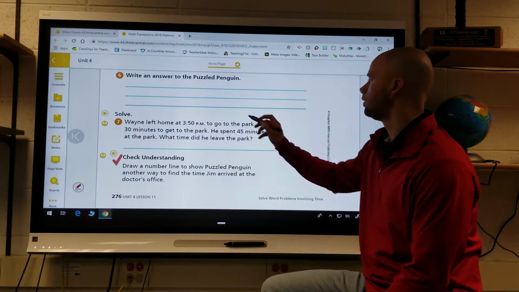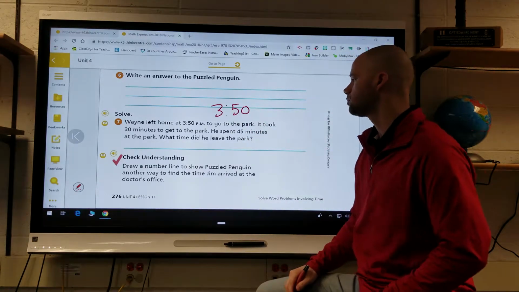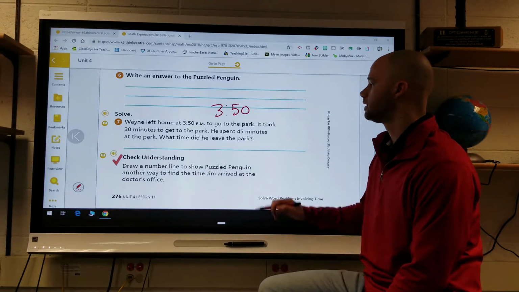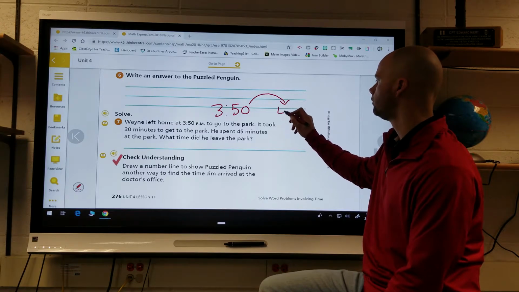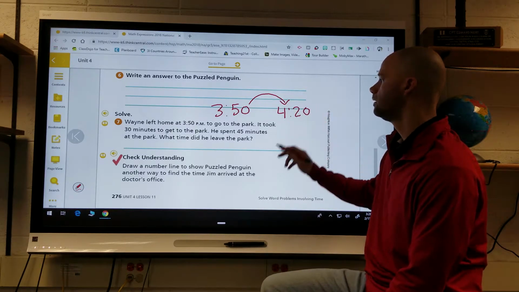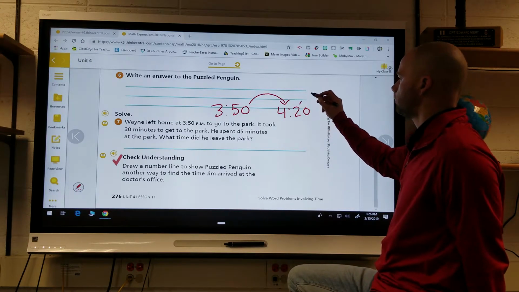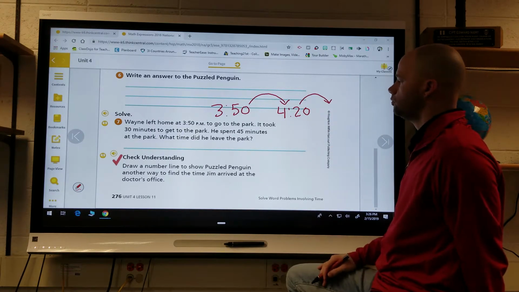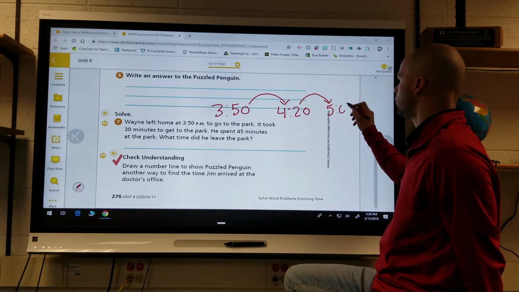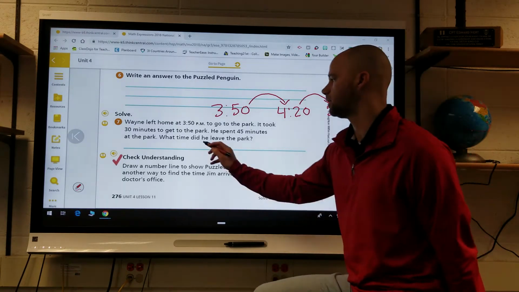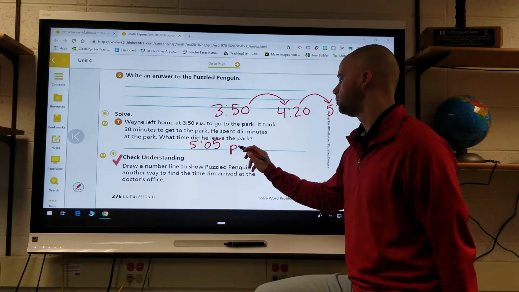Okay. So if he left home at 3:50 to go to the park, it took 30 minutes to get to the park. So 30 minutes from there, you count up, is going to be 4:20. Spent 45 minutes at the park. What time did he leave? So if you count up from 4:20 or 45 minutes further, it would be 5:05. Okay. So what time did he leave the park? It should be 5:05 p.m.